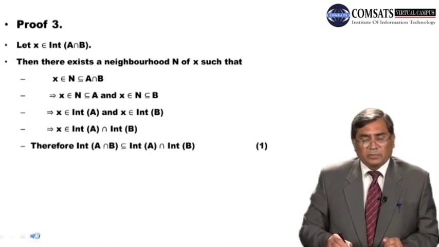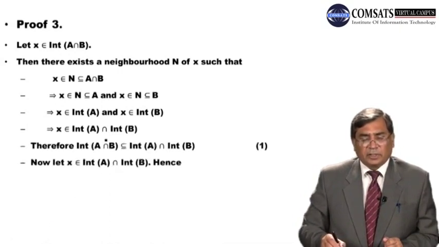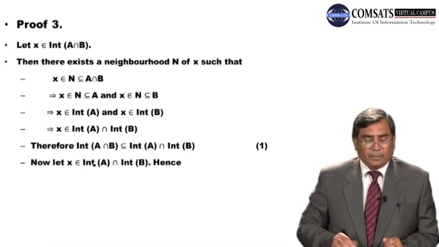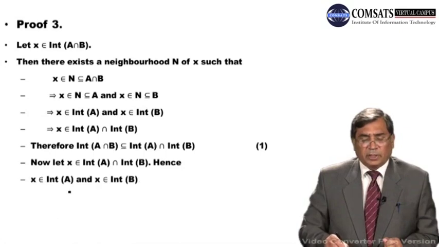Now we assume that x belongs to int of a intersection int of b. This implies x belongs to int of a and x belongs to int of b. Because it is an element of the intersection, it is present in int of a as well as in int of b.